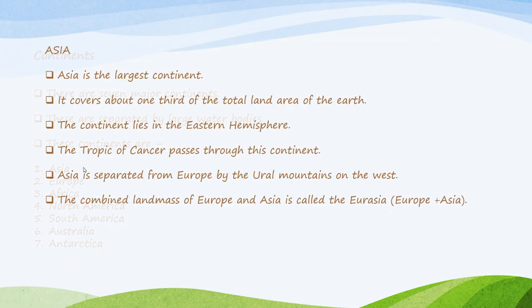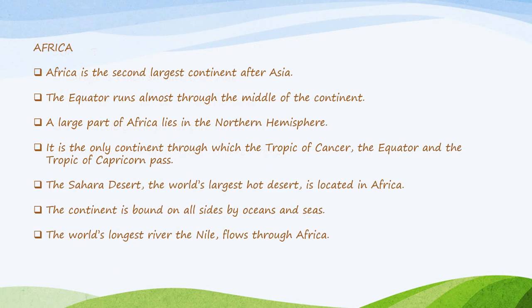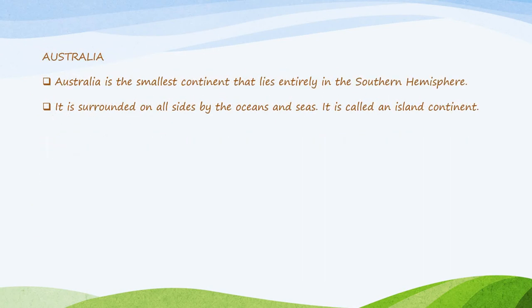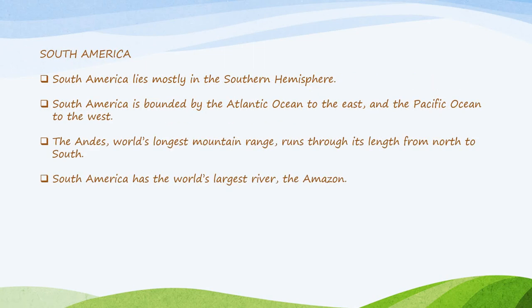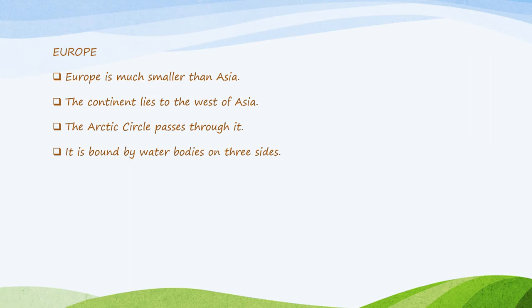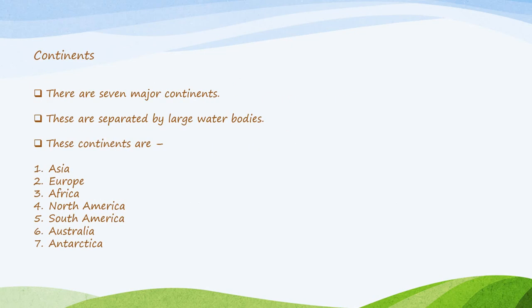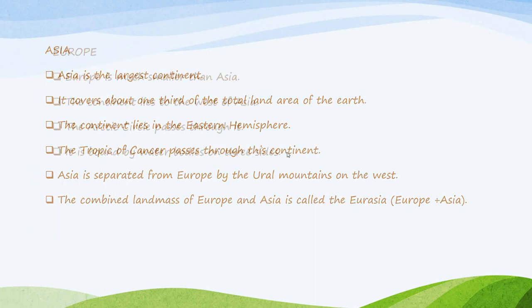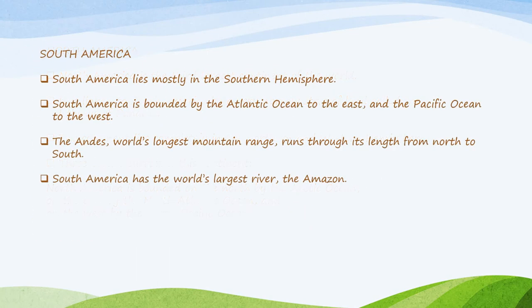So we saw all these major continents. One is left, that is Antarctica. Okay, North America is done, South America is done. Okay, Australia is also left. Australia is the smallest continent that lies entirely in the southern hemisphere, and it is surrounded on all sides by oceans, seas, and it is called an island continent. Okay, so here I'll again go to the map and show you about Australia. This green one is Australia, surrounded by water bodies, oceans and seas, and it is therefore called an island continent. Okay, so it is entirely in the southern hemisphere, as you can see, and the last continent which we have to go through is which one?